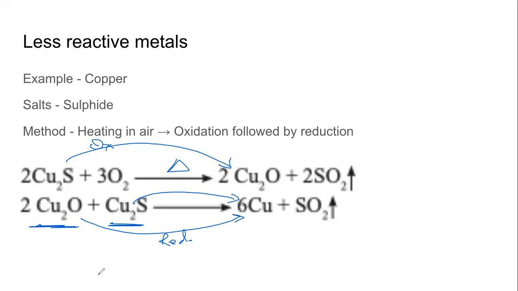So notice what is happening. The first step is same as what we saw in case of roasting, where we heated the sulfide ore in presence of air to form the oxide. But in the second step, we are not using something else. We are not using a new compound. We are using the ore itself as the reducing agent to form the metal. This is copper.